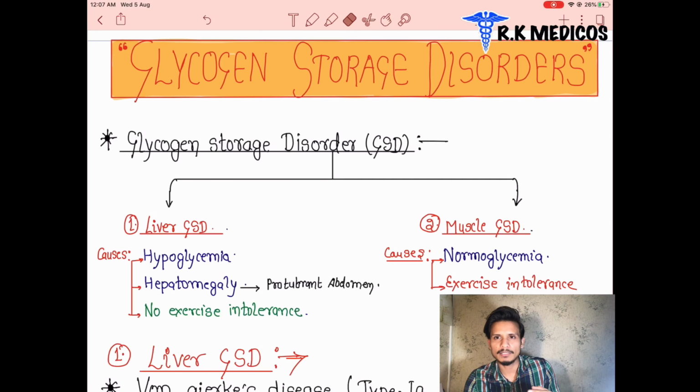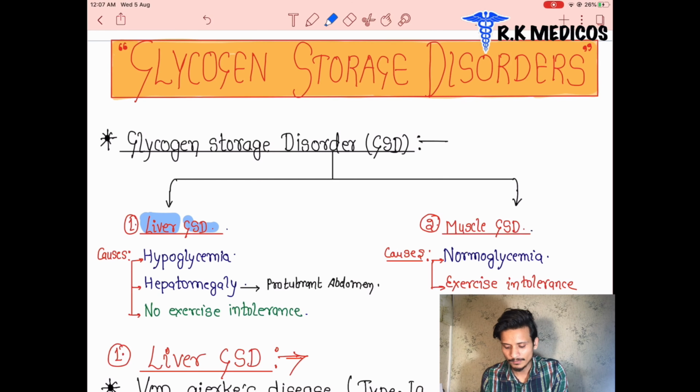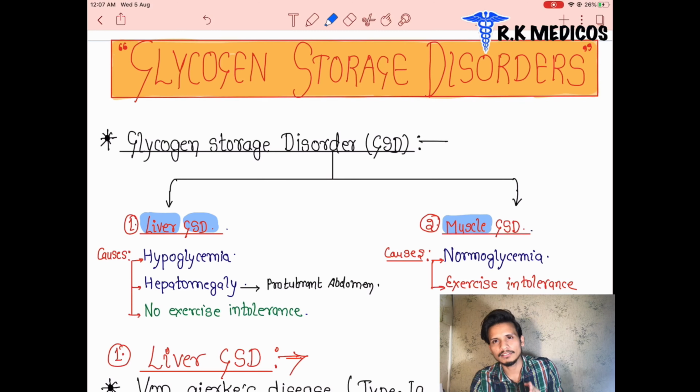There are some defective enzymes which lead to specific contents being formed. So we are going to see the main types of glycogen storage diseases here. Basically there are two types: liver glycogen storage disease, where GSD is glycogen storage disease, and muscle glycogen storage disease. Either the glycogen is stored in our muscles or in the liver.